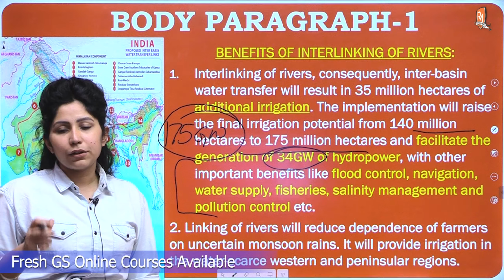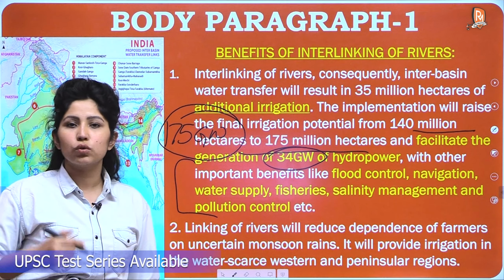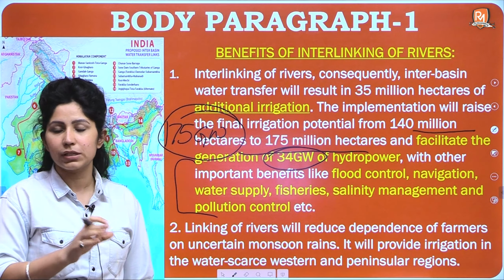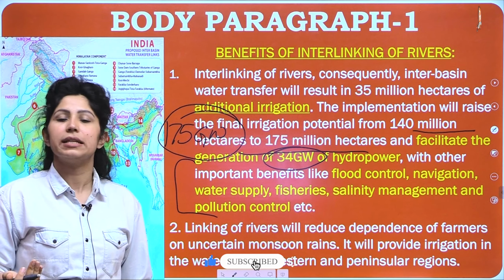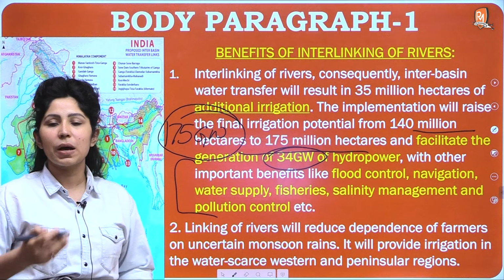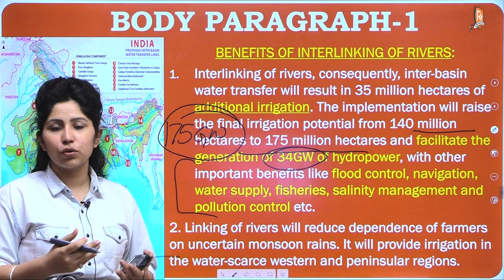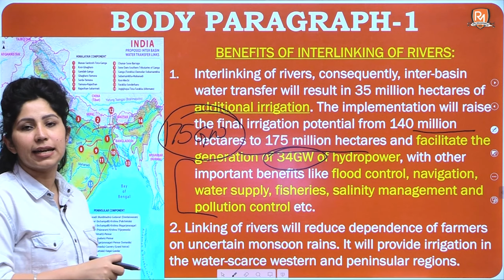So it will reduce the dependence of farmers. When there is water for irrigation available, farmers do not have to depend on seasonal rains, or they do not have to depend on the previous canals they were depending upon. When now water will be available, more irrigation facilities will be available, it will help us in doubling farmers' income. It will help us in improving the socio-economic benefits that we can give. So it will help in the agricultural crisis here.